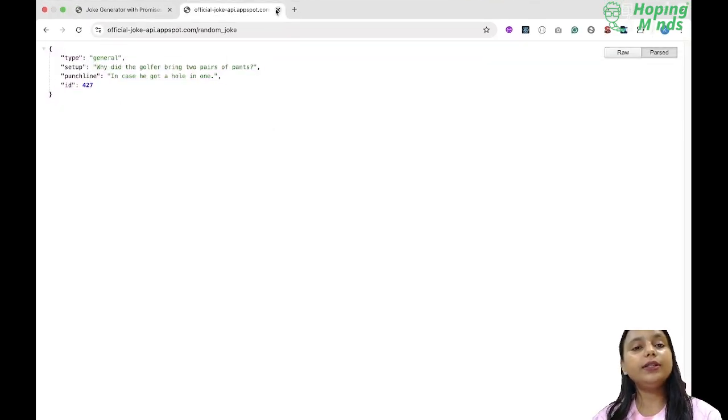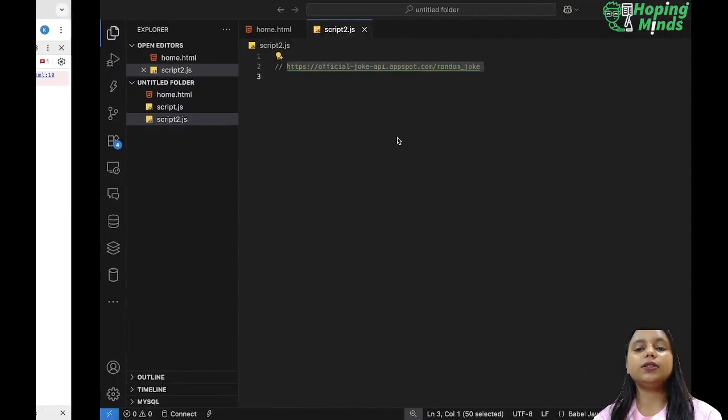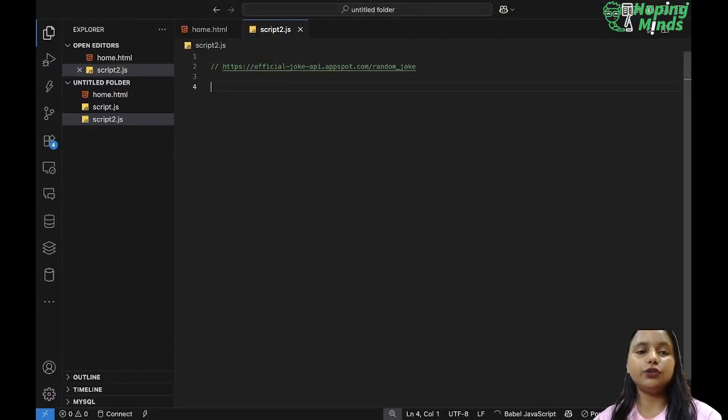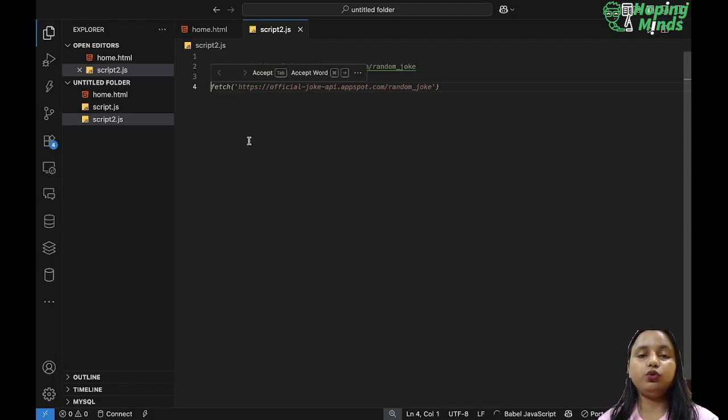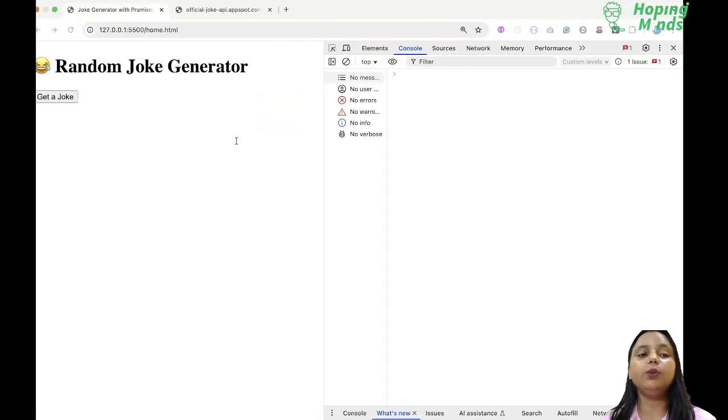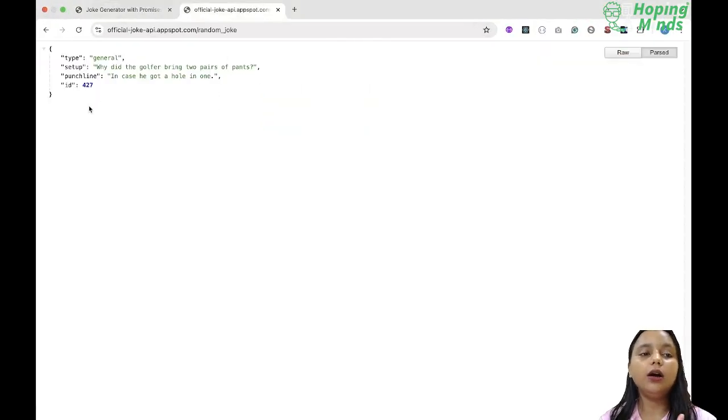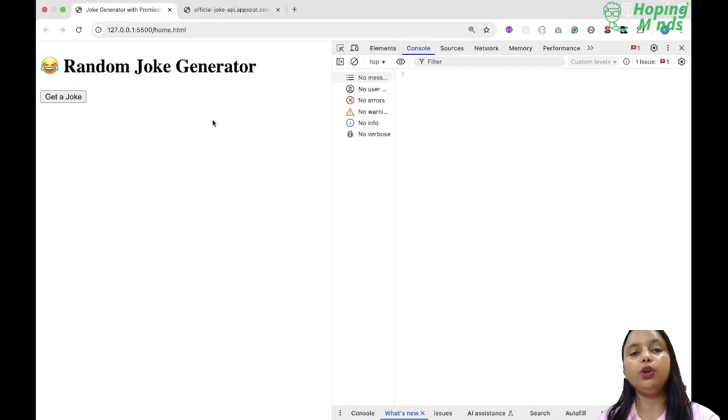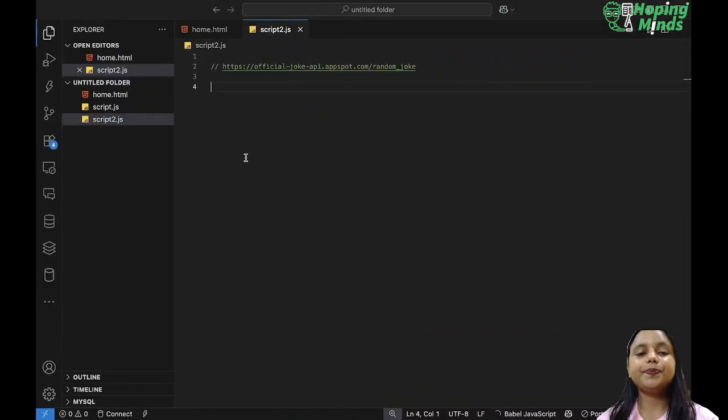So how will you get this? Let's create a function for that. First of all, you want to fetch the data from this particular API. For that, we have the fetch method. The fetch method helps me fetch the JSON data. You know, this is the object, right? So this we call JSON. If you remember, I told you in some previous lectures what an API is.